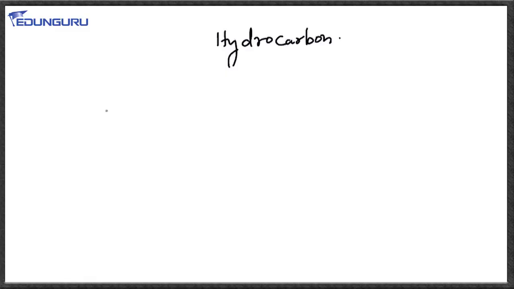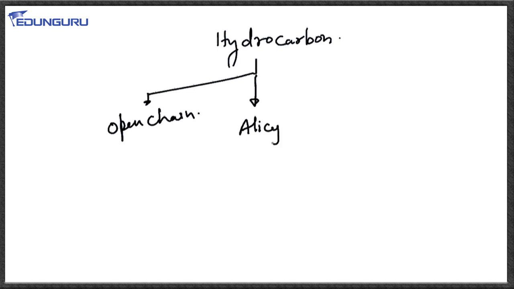Let us see how many types of hydrocarbons we have. It is not just saturated and unsaturated, but we also have cyclic hydrocarbon, and in cyclic hydrocarbon there is again a category. So let us first classify how many types of hydrocarbon we have. Originally they are of three types. One is called open chain, another called alicyclic, and another one is called aromatic. Though we can also have one more category, called anti-aromatic, the basic categories are three.